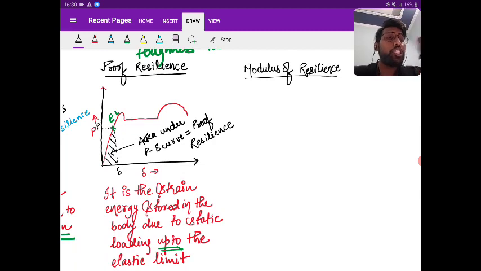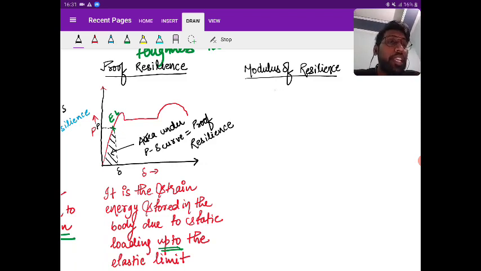It is the strain energy stored in the body due to static load up to the elastic limit per unit volume of the component. So what we can say? Can we say it's resilience per unit volume or proof resilience per unit volume? Can we say resilience per unit volume as a modulus of resilience, or proof resilience per unit volume? Yes? Resilience or proof resilience?